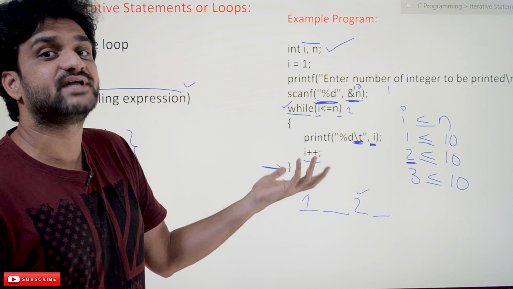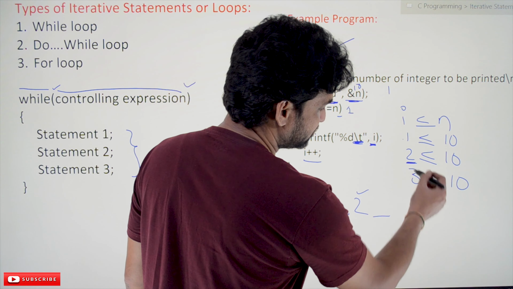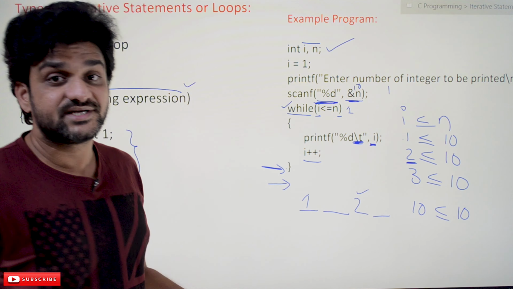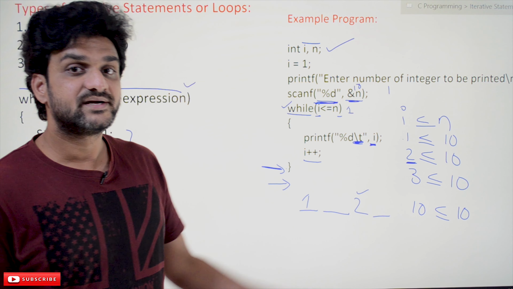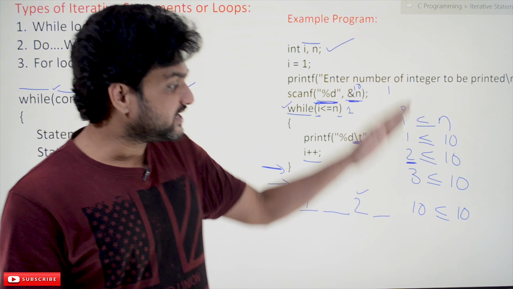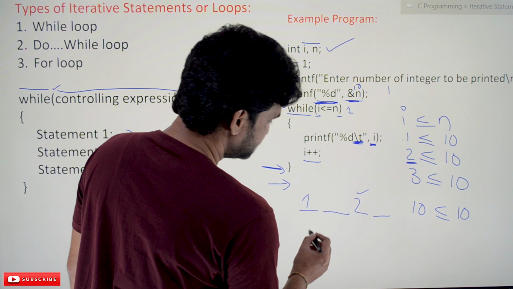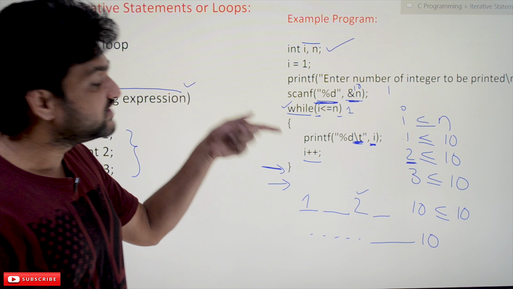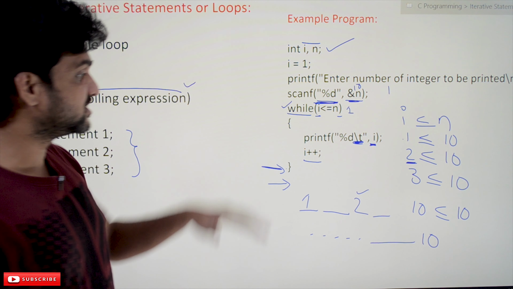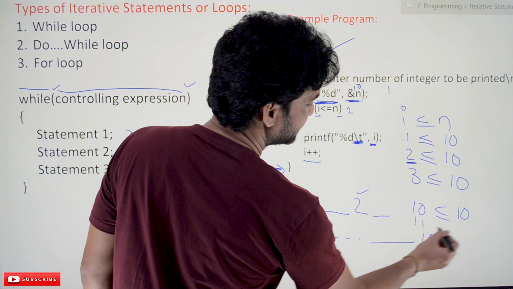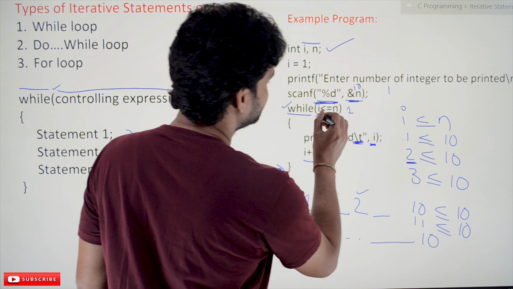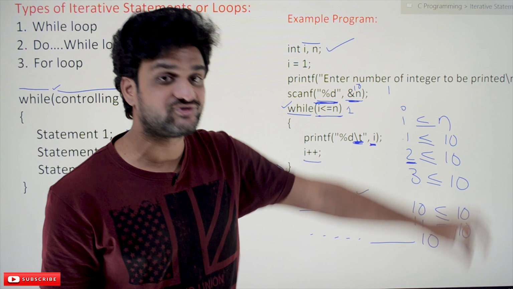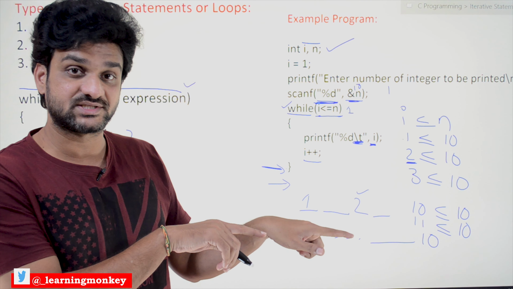So till when does it have to repeat? In the process, one of the checks is going to be 10 less than or equal to 10. Is it true? Yes, it is true, because 10 is equal to 10. So again the printf will get executed, similarly all the values will get printed, and here 10 will also get printed, and the value of I will get incremented. Now the value of I is equal to 11. Is 11 less than or equal to 10? No. Now it is going to be false.